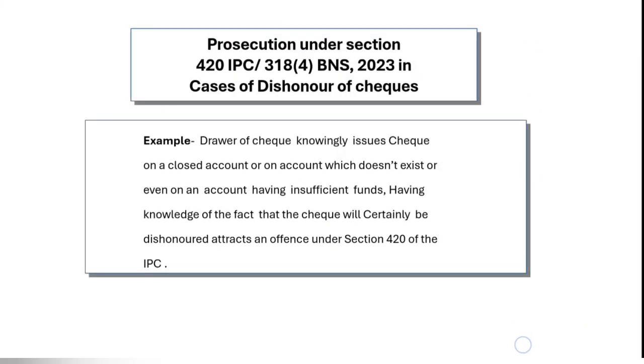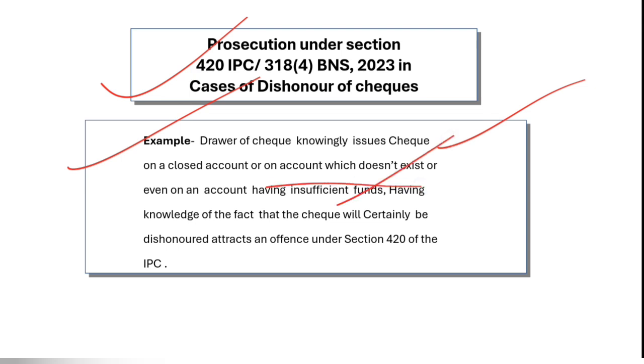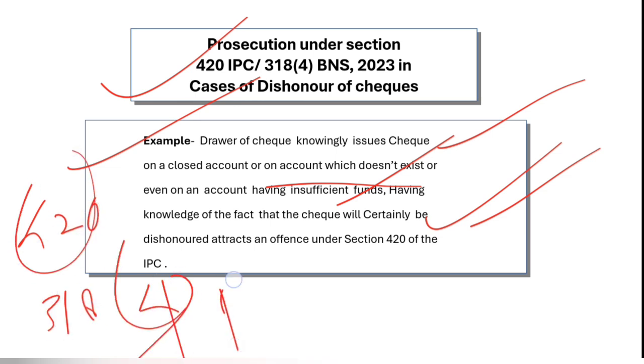Now those cases where dishonor of cheque is involved can also fall under the category of cheating under section 420 or 318 of BNS. So here I have put this example that the drawer of a cheque knowingly issues a cheque on a closed account or an account which doesn't exist, or even on an account having insufficient funds, and this fact was known to the drawer, and having the knowledge that the cheque will certainly be dishonored, the same has been issued in favor of some person. In these circumstances, it is 420 IPC, 318 subsection 4 of BNS. So this is cheating which falls under the category of this offence.